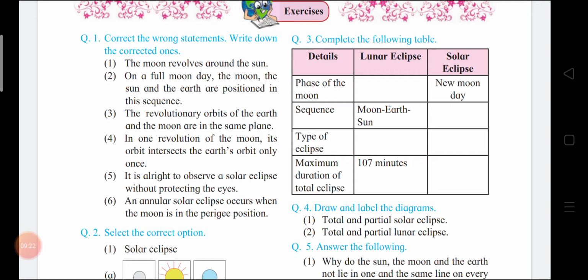Okay, children. Next, in one revolution of the moon, its orbit intersects the earth's orbit only once. This statement is also wrong. In one revolution of the moon, its orbit intersects the earth's orbit twice. Not once, twice.